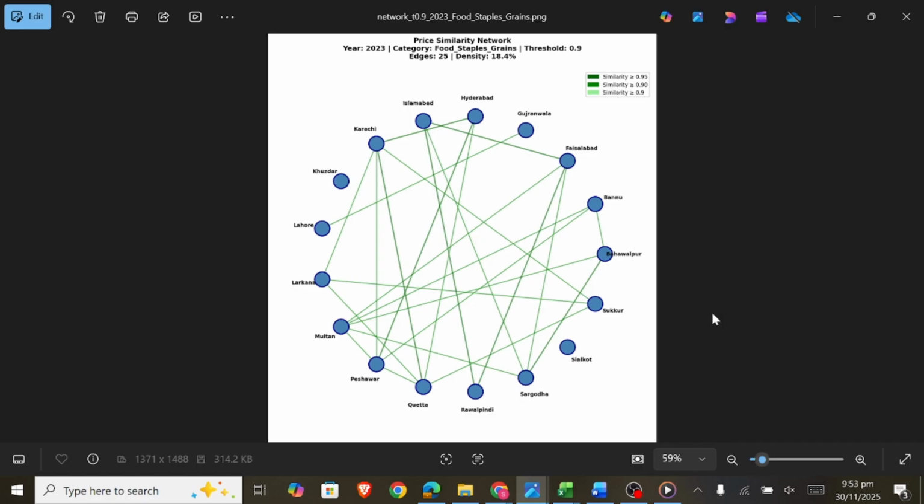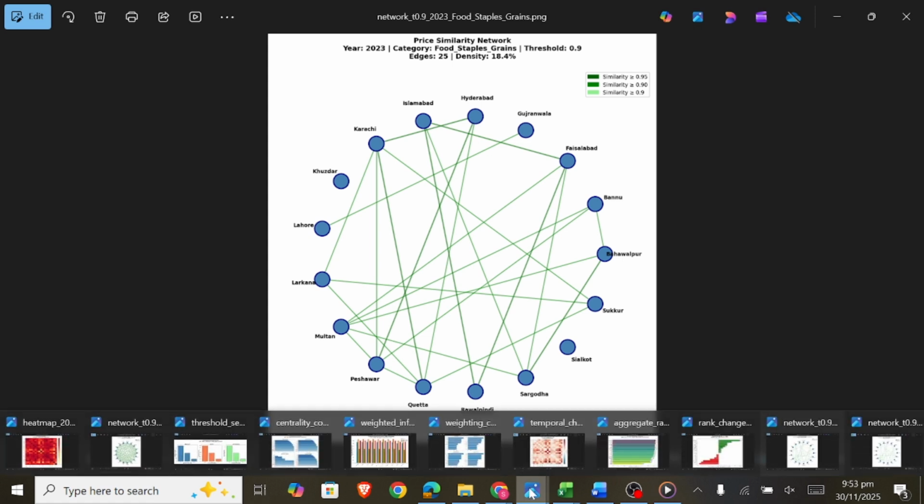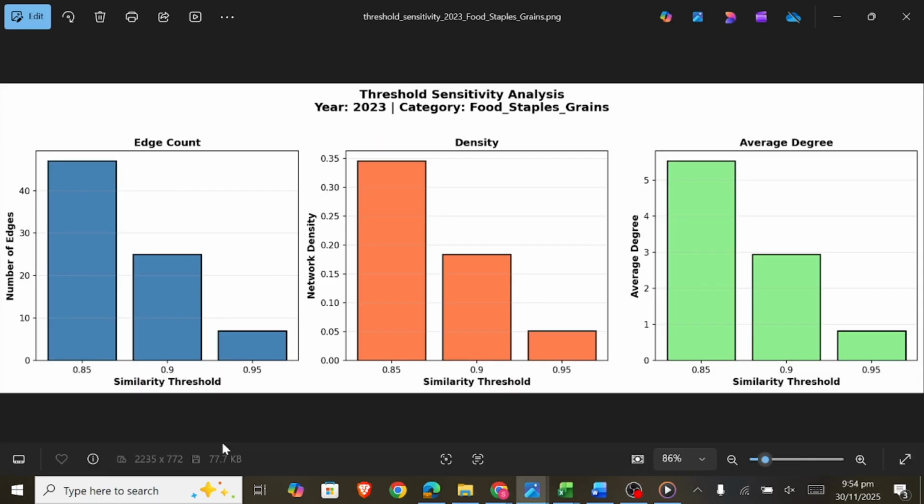We define a relation: cities i and j are connected if their cosine similarity is greater than or equal to threshold tau. We analyzed 4 different thresholds: 0.8, 0.85, 0.9, 0.95. Higher thresholds create sparser networks, revealing only the strongest relationships. At tau equals 0.85, we get a denser network, but at tau equals 0.95, it drops to 49%, showing the threshold sensitivity.